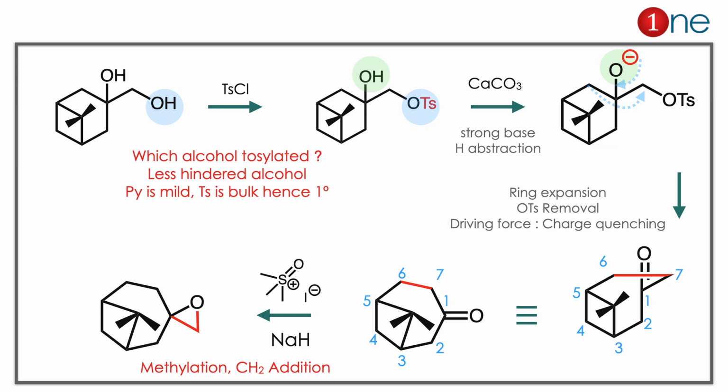Next step you are using a strong base. The strong base abstracts the proton and a negative charge is found there. Here the negative charge has to be quenched. It is only possible by leaving of the OTs group. The leaving of the OTs group is possible by migration of the methylene group. So the ring expansion occurs. A new 6-7 bond formation occurs there. So if you rewrite it very clearly, you have a new 7-member ring with a ketonic group.